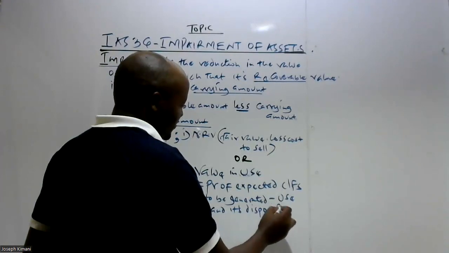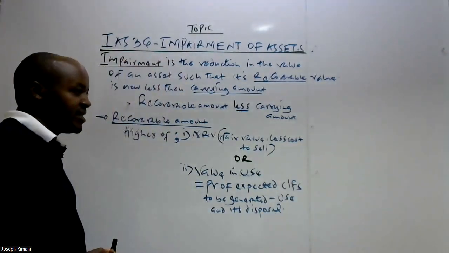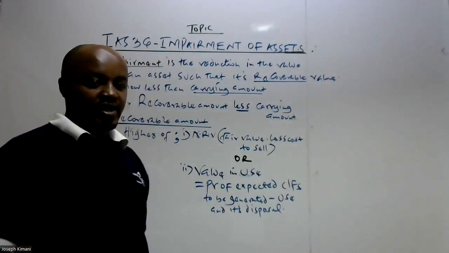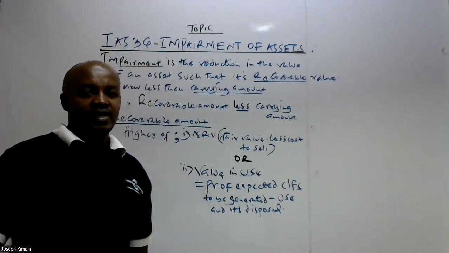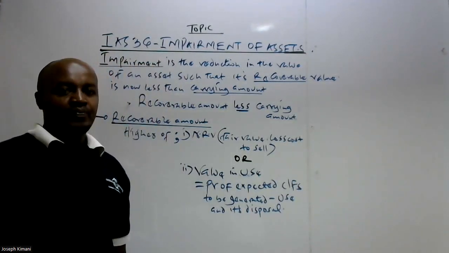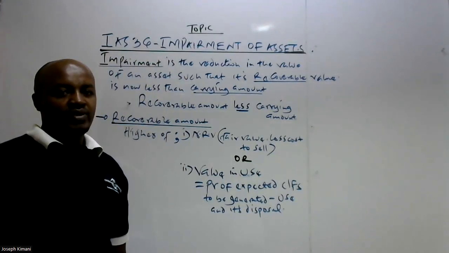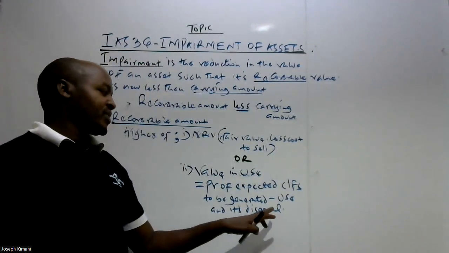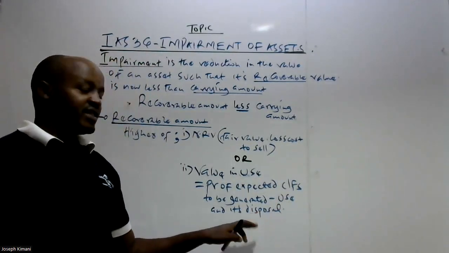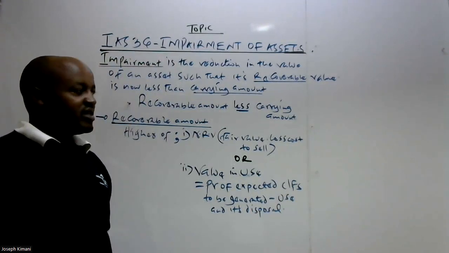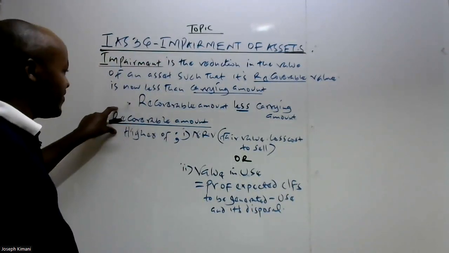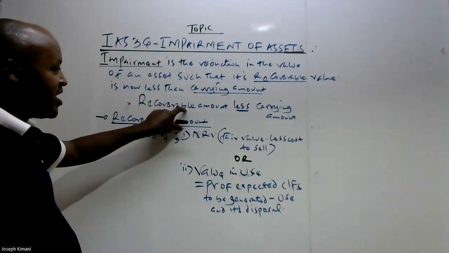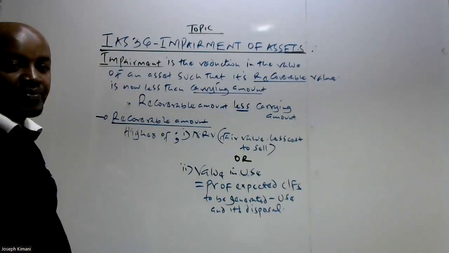So generally what you have said is that if an entity owns an asset, as a result of using that particular asset, the entity generates some cash flow. So to get the value in use here, what we do is that we discount such cash flows. We get the present value of the expected cash flows to be generated from the use of the asset, and also its disposal. So therefore, to determine this particular value, which we are referring to as the recoverable amount, we take the higher of those two values.